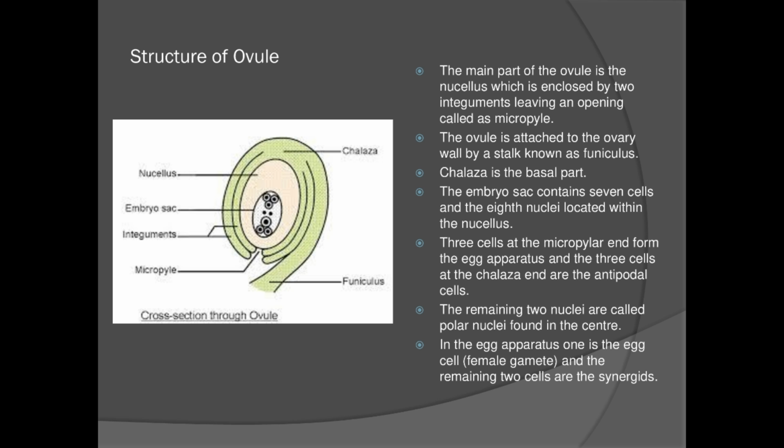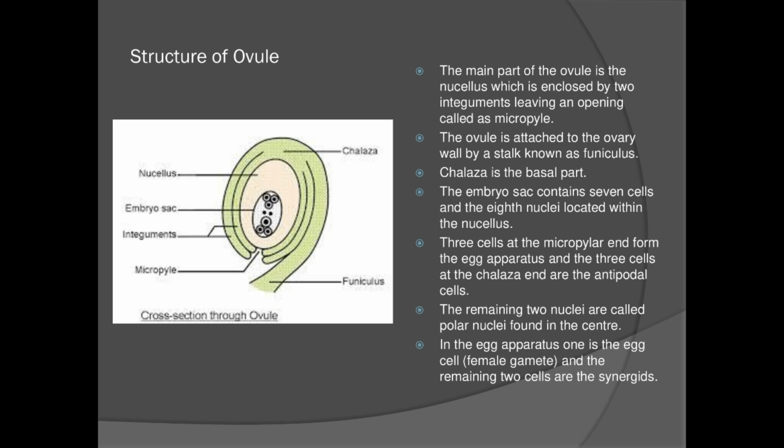Now this embryo sac which is inside this nucellus, it consists of 7 cells and 8 nuclei. That means totally 8 nuclei will be located inside this embryo sac. If you count and see, there will be 8. 3 cells are present at the micropylar end. As I have already mentioned, at the micropylar end there will be 3 cells, and 3 cells at the chalaza end.